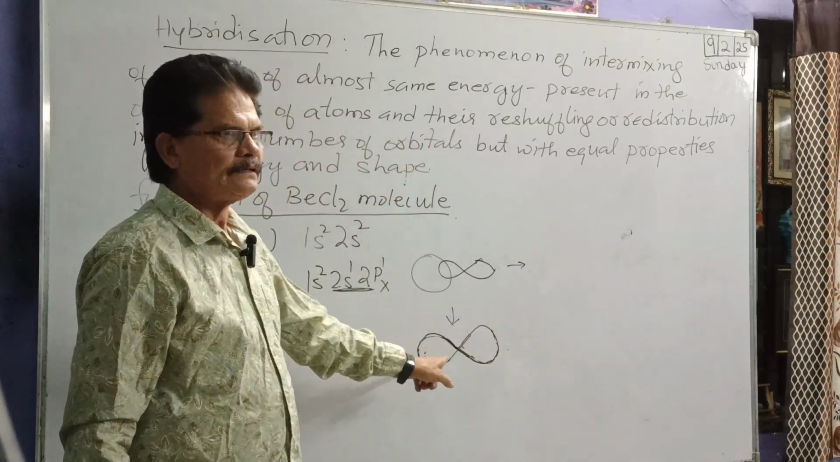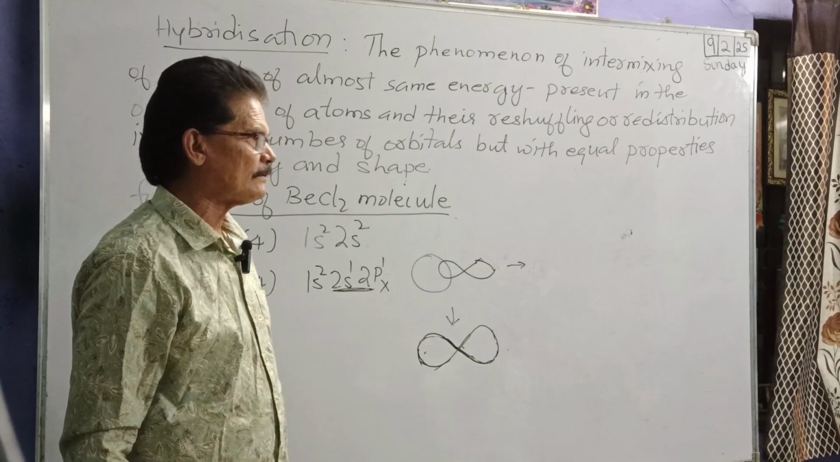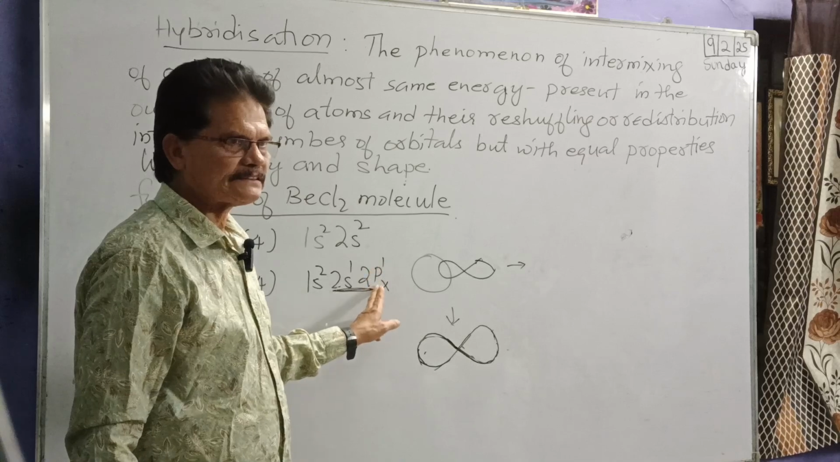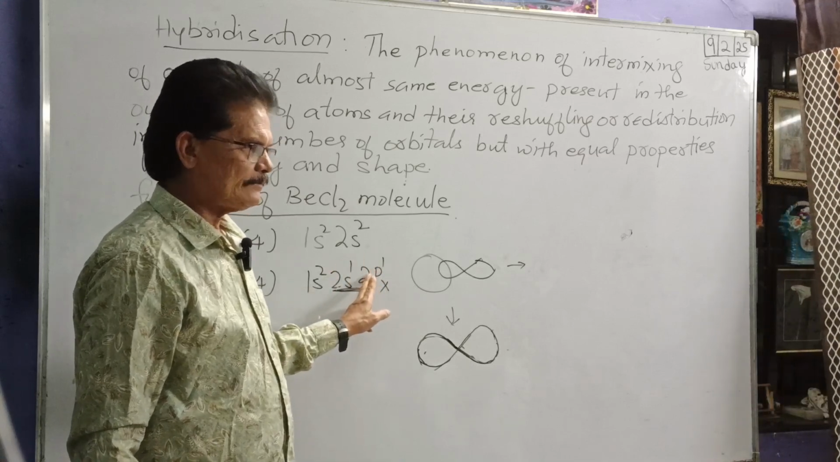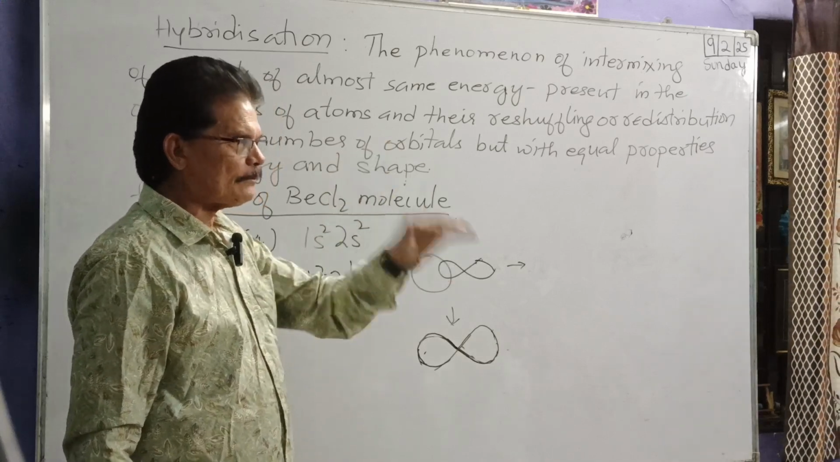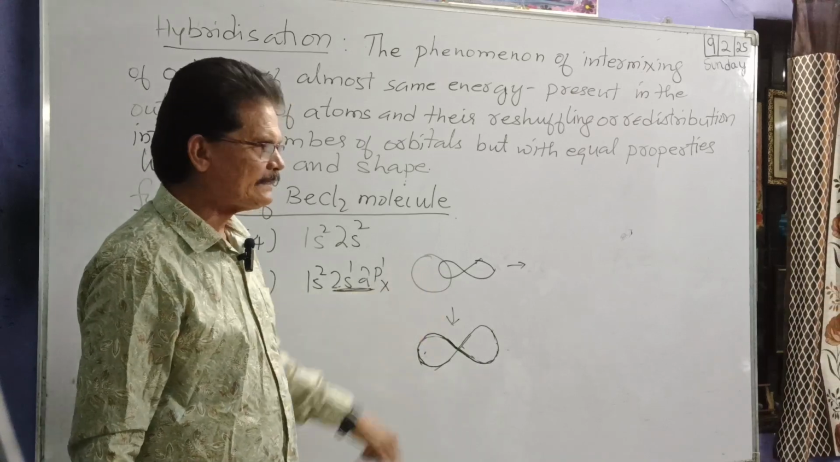So these are hybrid orbitals, and their name is sp orbital because the s orbital intermixed with the p orbital. So it is called sp hybrid orbitals. Can you see a difference over here?